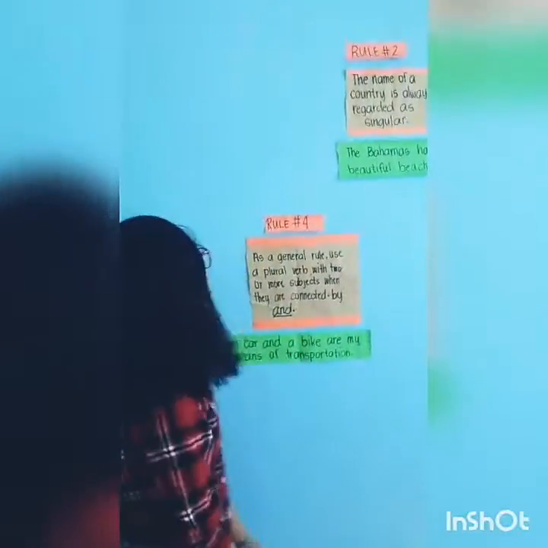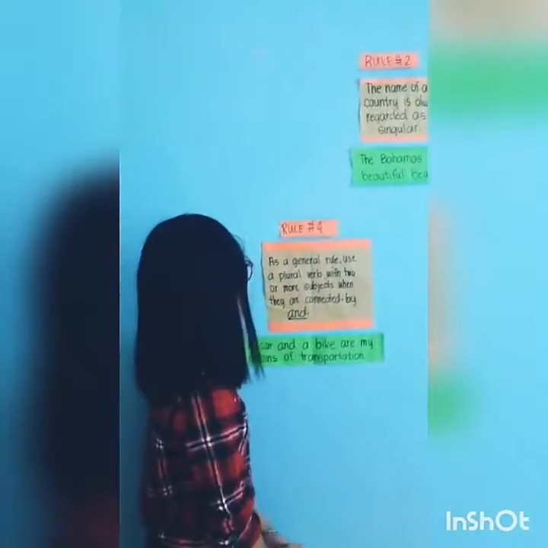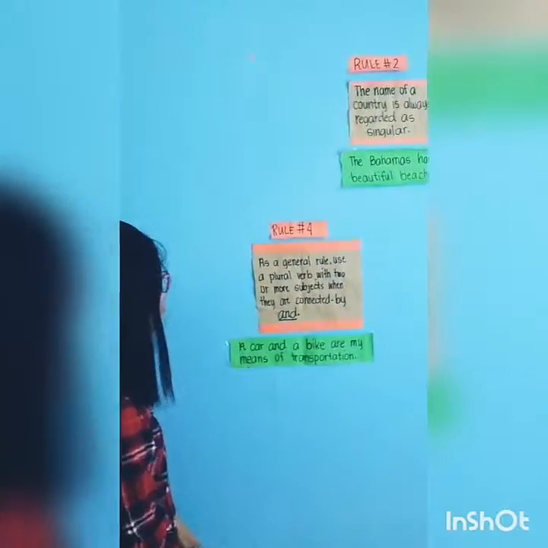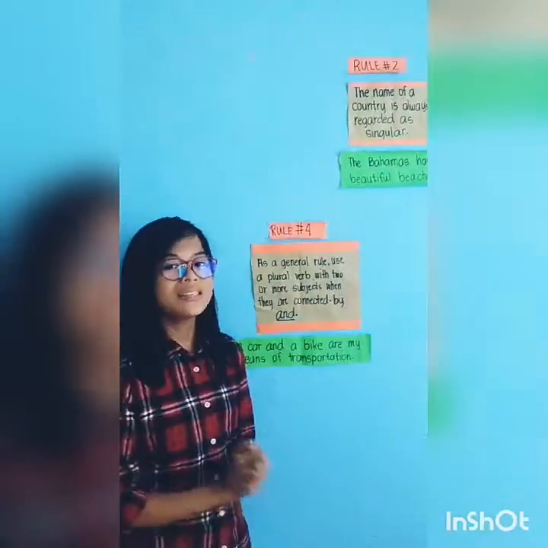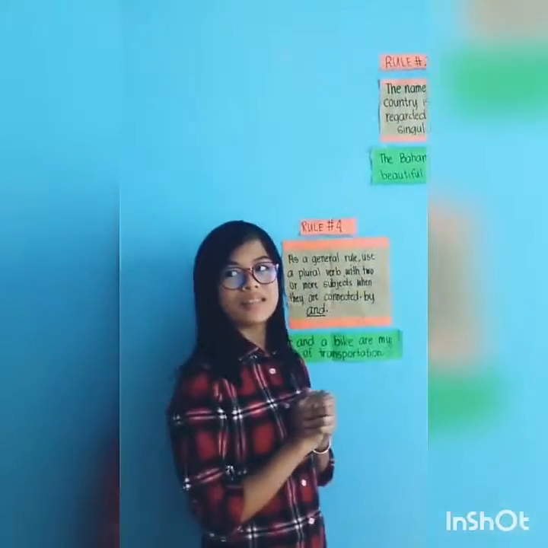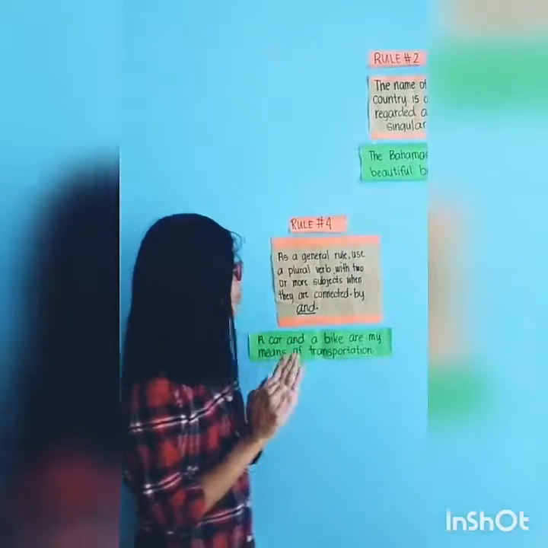Rule number 4. As a general rule, use a plural verb with 2 or more subjects when they are connected by "and". Example, a car and a bike are my means of transportation. Our subjects are car and bike. Since the 2 subjects are connected by "and", the verb will be plural.